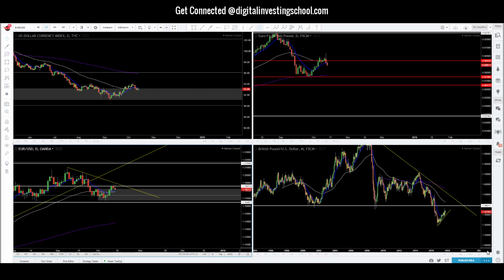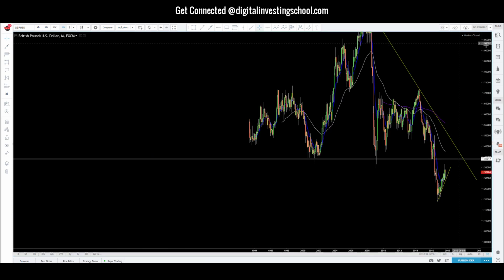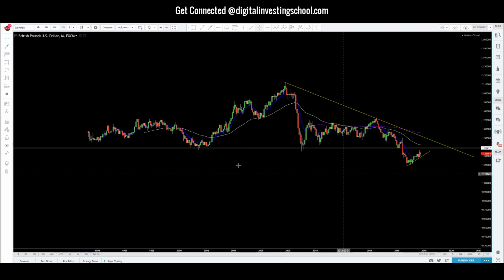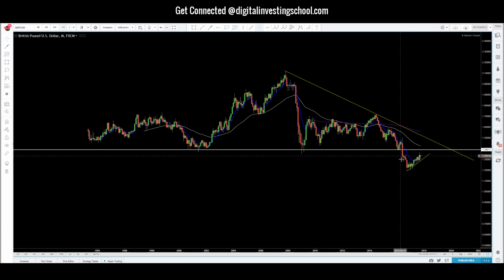Let's go to the pound dollar. Okay, so here's our monthly chart. We can see this major support zone became resistance. When we saw the happening of Brexit, it took Brexit to break this, I don't know how long, this 1993 support level, right? So crazy how long the support level's been attacked.